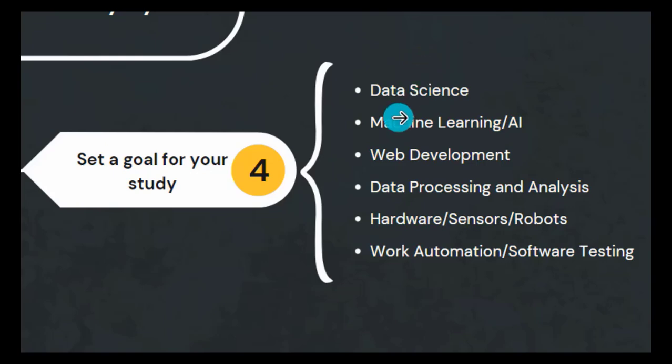If you want to use Python for data science, study only everything related to data science and forget the others. If you want to study machine learning and AI, study everything related to machine learning and AI in Python and forget the others. But we know that data science, machine learning, and AI kind of work together. And if you want to use Python for web development, now you need to study everything related to Python for web development.